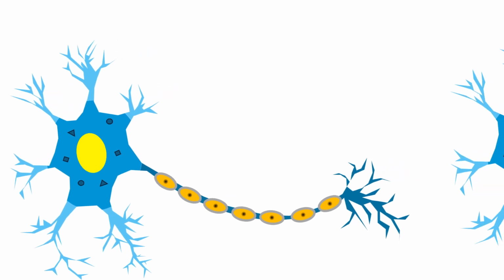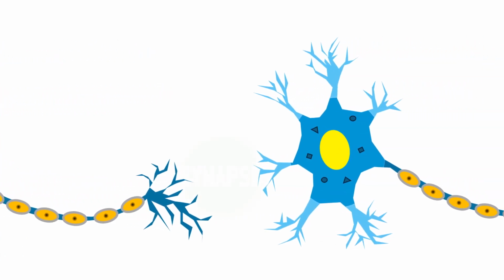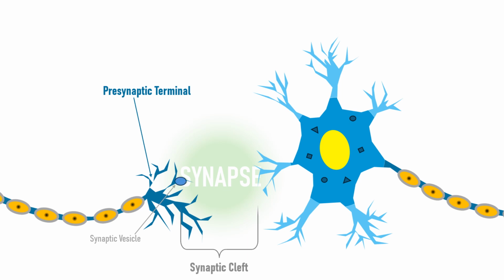Now, let's just quickly explain the synapse. A synapse is the junction between two neurons, or between a neuron and another cell, such as a muscle or gland cell, where communication occurs. It consists of three main components. 1. Presynaptic terminal, the end of the axon of the transmitting or presynaptic neuron, which releases neurotransmitters from the small sacs called synaptic vesicles. 2. Synaptic cleft, the small gap between the presynaptic terminal and the postsynaptic membrane. 3. Postsynaptic membrane, the part of the receiving or postsynaptic neuron or cell that contains receptors, special proteins for the neurotransmitters.